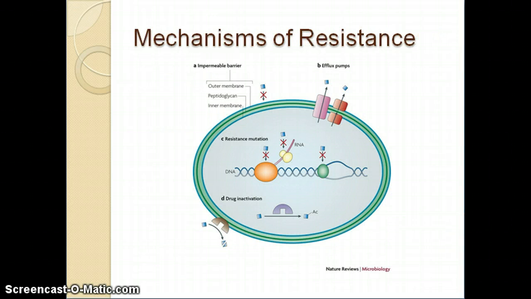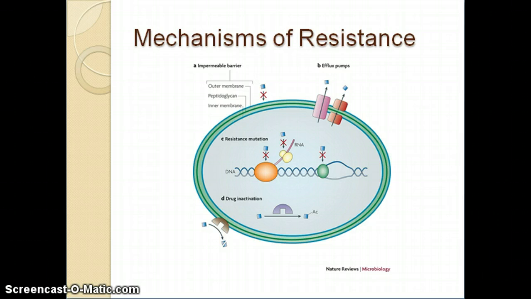This is a diagram of the mechanisms of antibiotic resistance that can exist in bacteria. Just as antibiotics elicit their effects in only a few ways, there are only a few ways that bacteria can be resistant. Bacteria can resist antibiotics simply by preventing their entry through a non-permeable barrier. If the antibiotic cannot get inside the cell, there is no way it can bind its target. Bacteria also contain genes that encode for efflux pumps. Basically, these pumps are located in the plasma membrane and remove antibiotics from the cell by pumping them back out into the ECM. Removing the antibiotic ensures that it cannot make contact with its target.